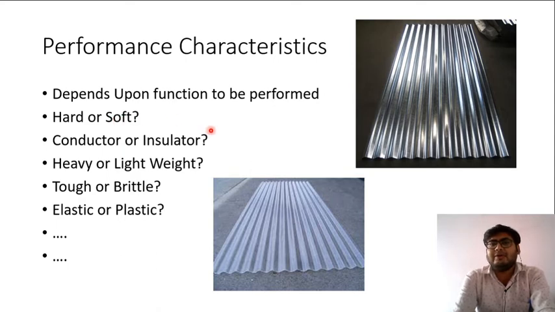We can talk about performance criteria on electrical properties also. For example, if we want to select a conductor material which can easily pass the electricity, or if our goal is to protect ourselves from electricity, then we should select an insulator material.